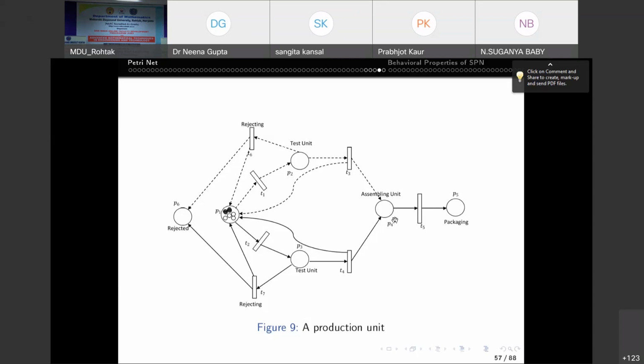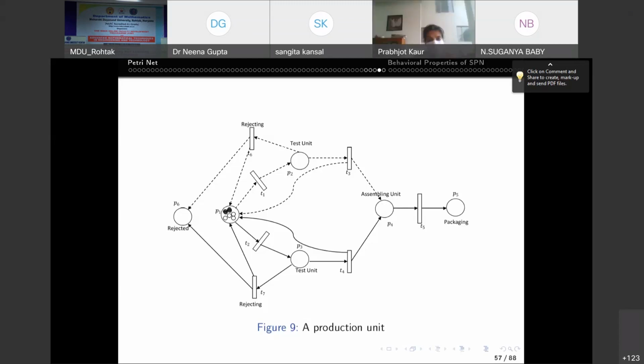And we represent the final product by a token whose sign is the product of the signs of all the tokens representing the parts of the product. What does it mean? Through negative arcs, we'll have some negative tokens here. Through positive arcs, we have some positive tokens here, right? So we have some positive and some negative tokens here. So you can find the sign of this particular place by taking the product of the signs of the tokens, right? So the sign is the product of the signs of all the tokens representing the parts of the product.